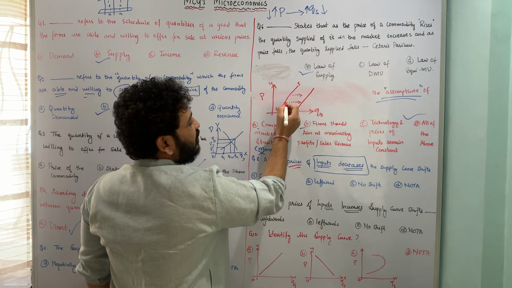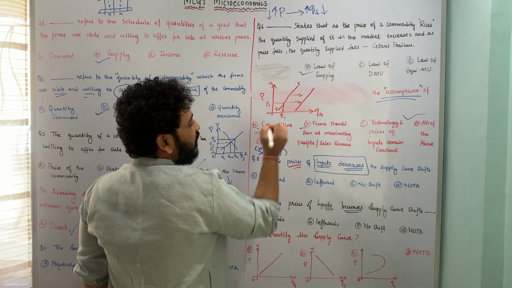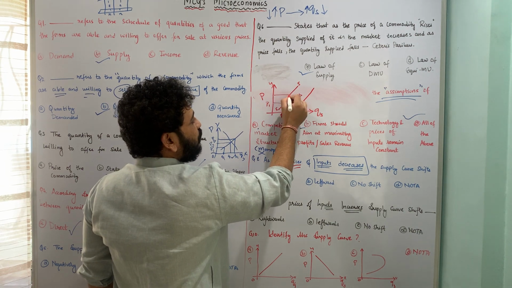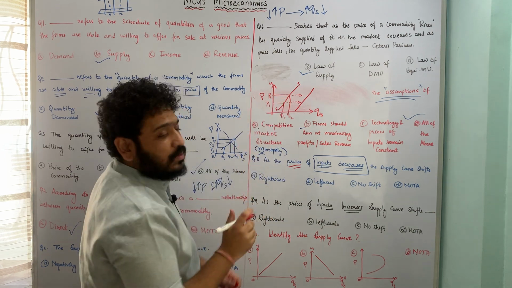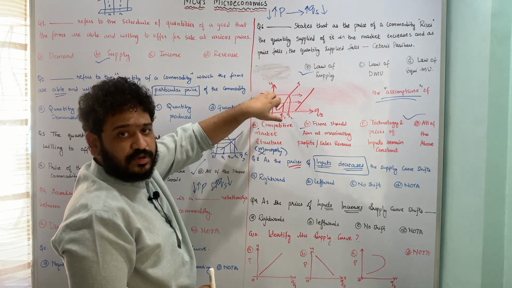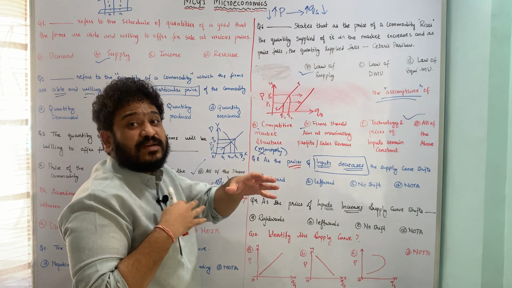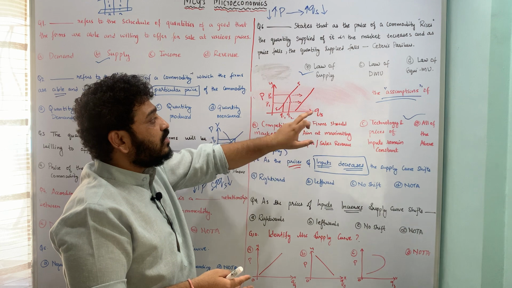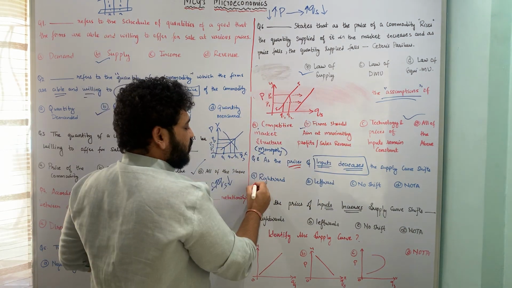Earlier, when the price was P1, I was supplying Q1, and when the price was P2, I was supplying Q2. Now, given that the price of inputs has gone down, the price of the good remaining the same, that means my cost of production has gone down, that means I will supply more units of that commodity in the market, and as a result my supply curve shifts to the right. So this is the correct answer.